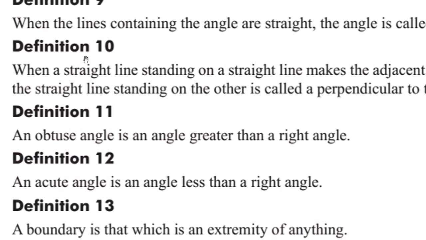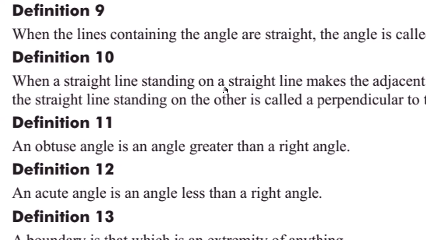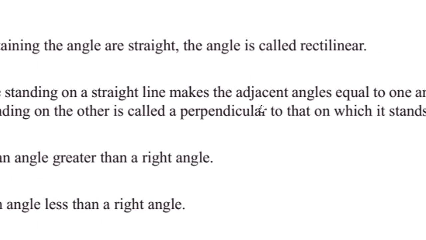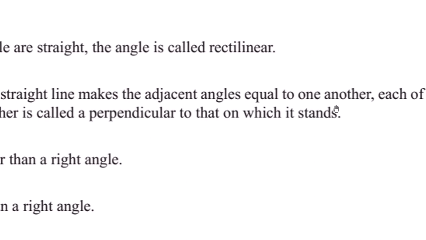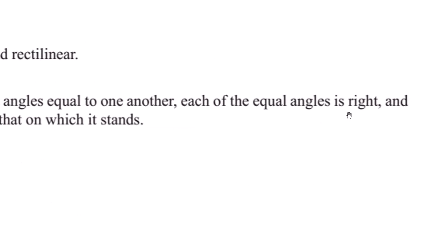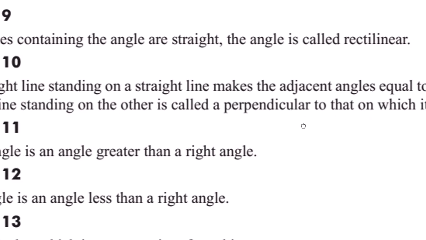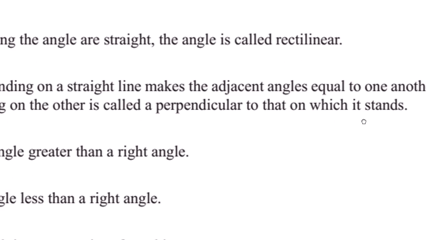Next one, definition 10. When a straight line standing on a straight line makes the adjacent angles equal to one another, each of the equal angles is right, and the straight line standing on the other is called perpendicular to that on which it stands.